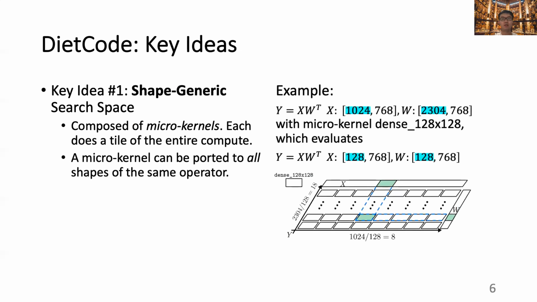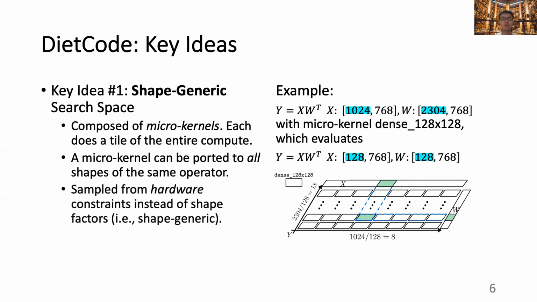As an example, on the right-hand side of the slide, we are illustrating how the microkernel dense 128 by 128 can be used to realize the compute 1024 times 2304 by replicating itself 8 times 18 times along the spatial dimensions. The microkernels are sampled mostly from the hardware constraints instead of the shape factors. Hence, they form a shape generic search space.